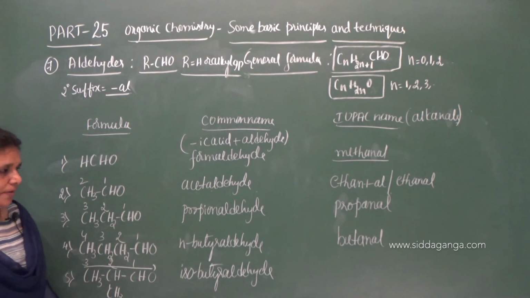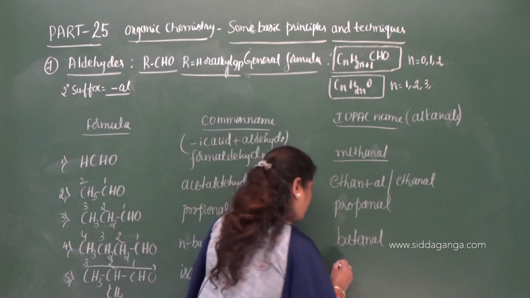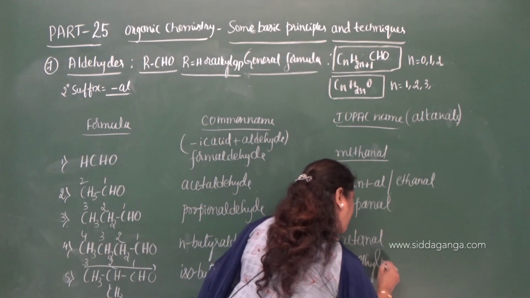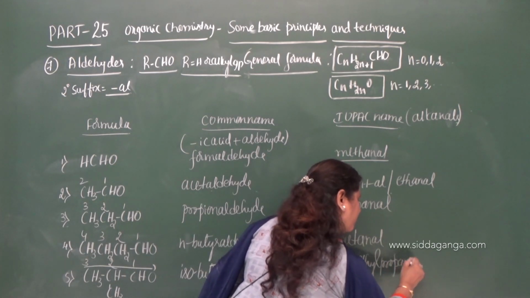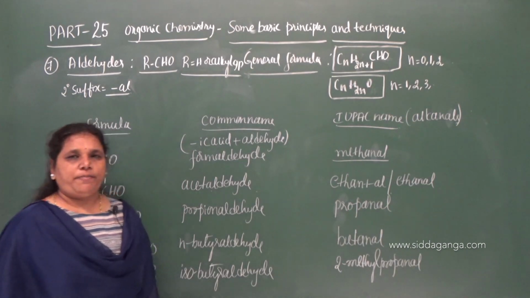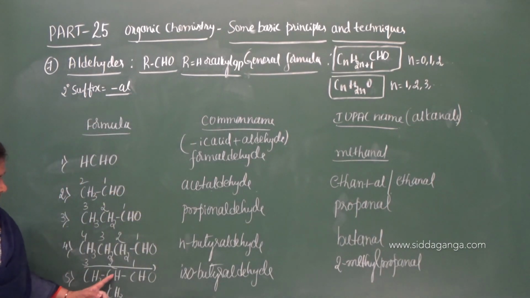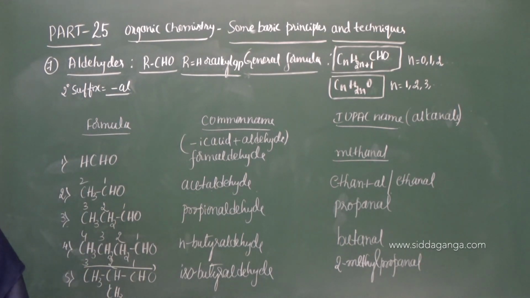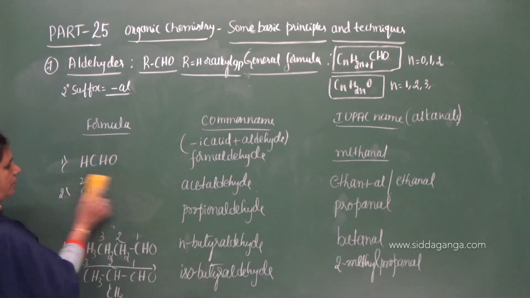On the second carbon, and hence the IUPAC name is 2-methylpropanal. 2-methylpropanal is the IUPAC name of CH3, CH3, CHO. So this is about the 4 members of the series. Let us move on to the next one. So note down this.